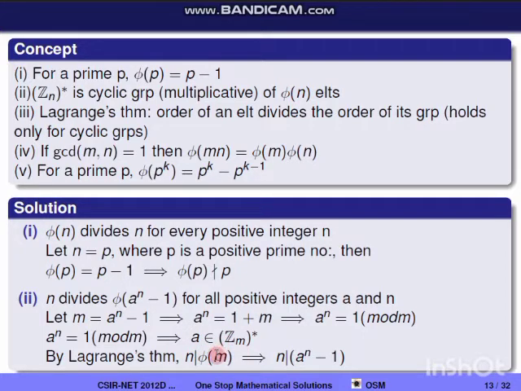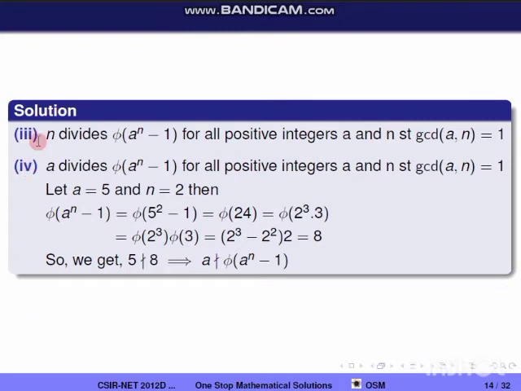And we have taken m to be a power n minus 1. So we'll get n divides phi(a power n minus 1). So this option holds.